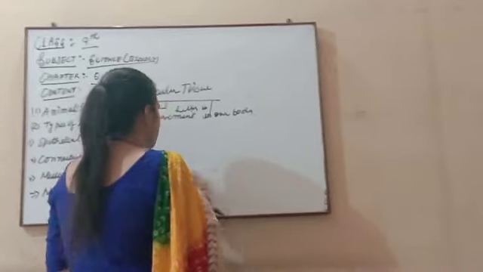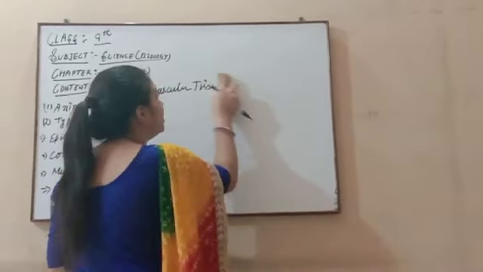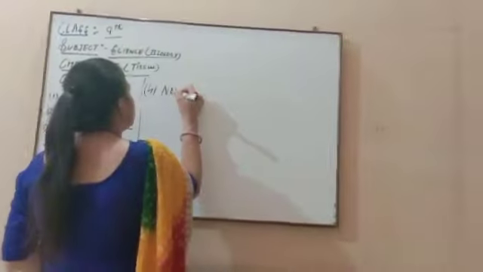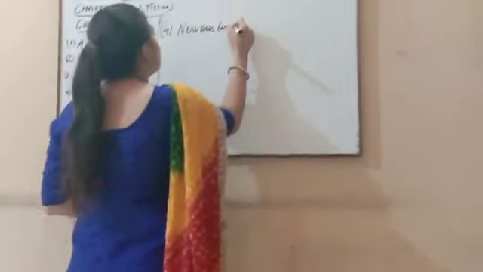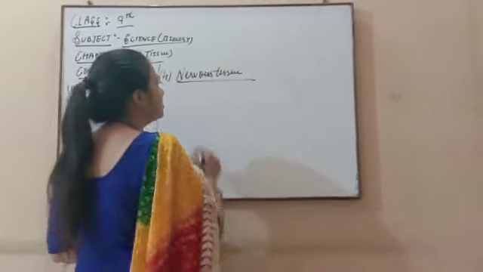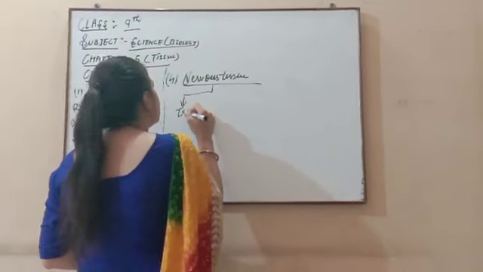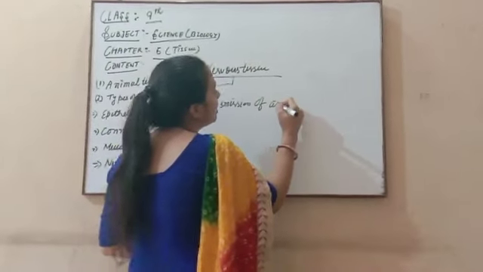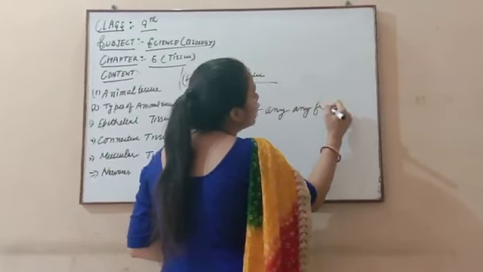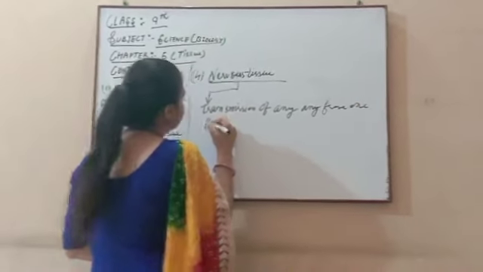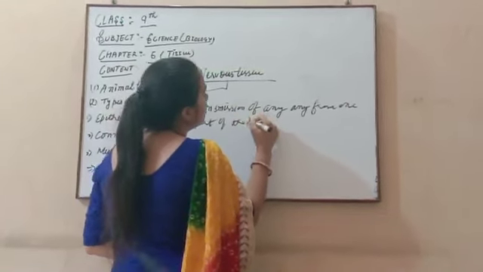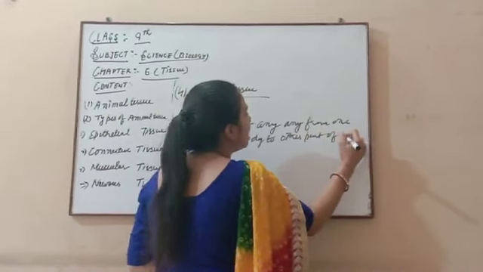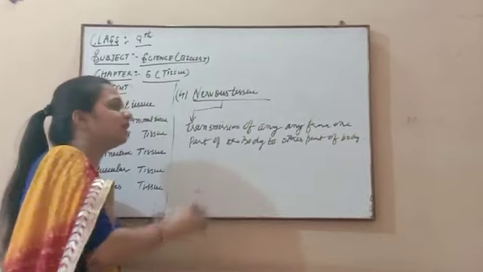Now after this we discuss our last and very important type of tissue, that is your nervous tissue. It is a very important tissue present in our body. What is the function done by this? This plays a very important role in transmission of any message from one part of the body to another part of the body. Let me give a very easy example to explain this concept.